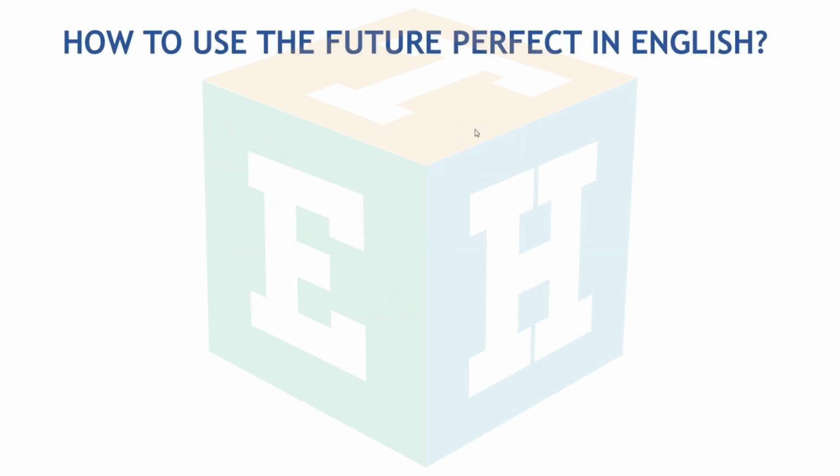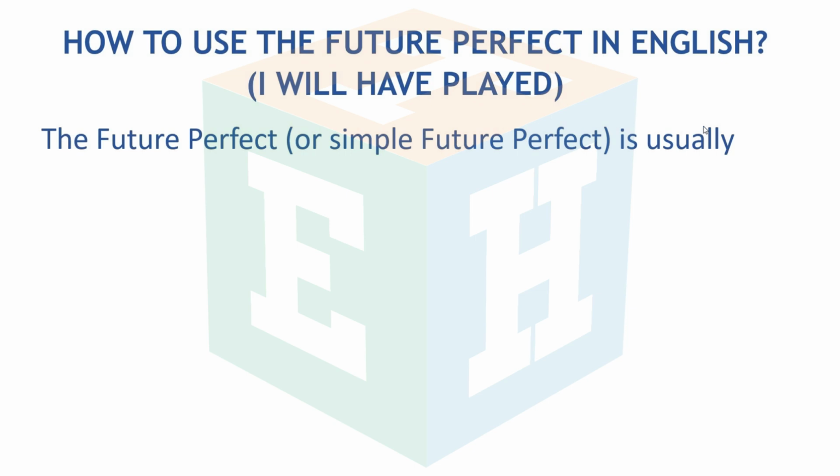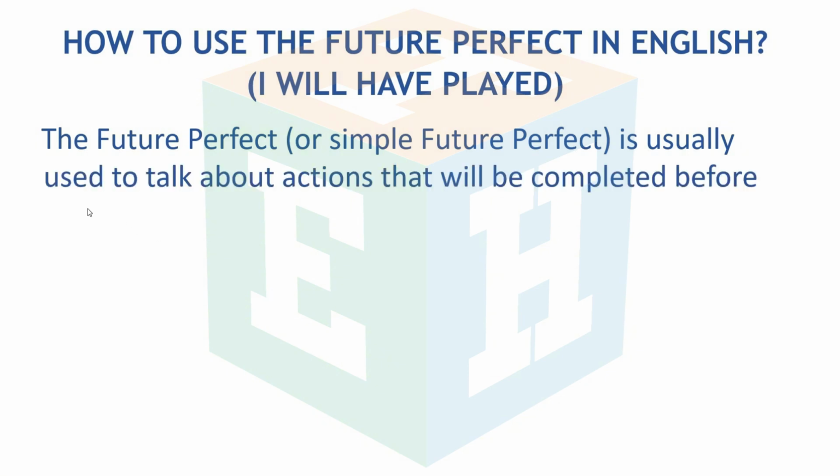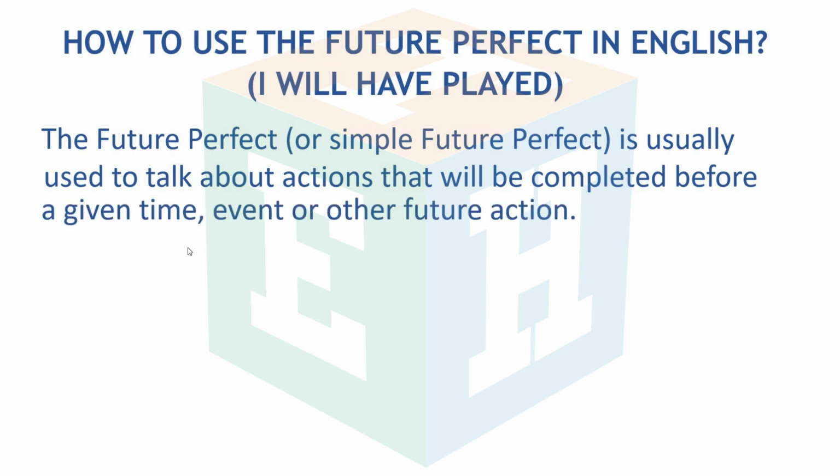How to use the future perfect in English? I will have played. The future perfect, or simple future perfect, is usually used to talk about actions that will be completed before a given time, event, or other future action.